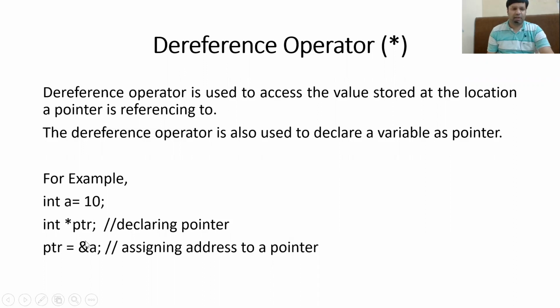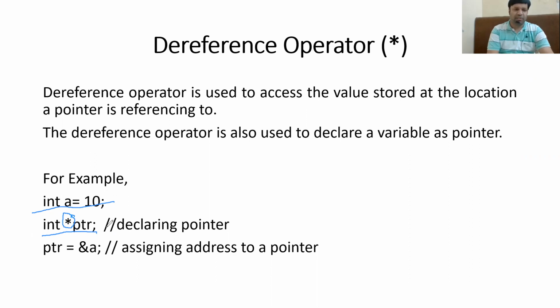So let's have a look at this example. You can see the first thing that has been done here is that a normal variable a has been created of integer data type, and the value of a is equal to 10. The second line is where a pointer variable has been created. And how do we know that this is a pointer variable? Because the dereference operator has been used to create the pointer variable.